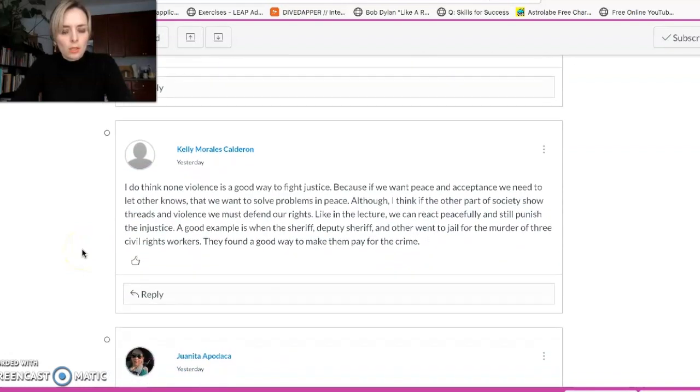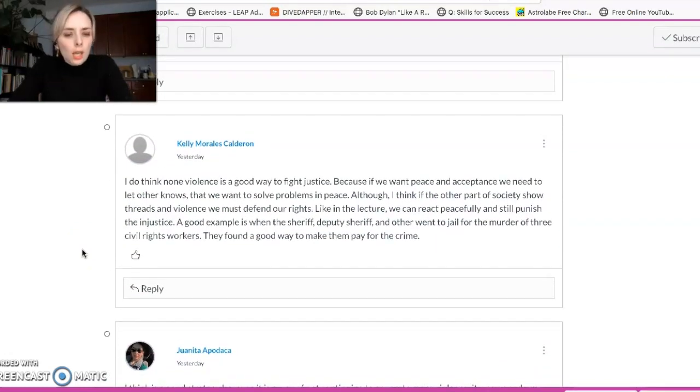So let's read Kelly's. So she says, so this is for part 2. I'm pretending I'm a student now, okay? So she says, I think that no violence is a good way to fight injustice, because if we want peace and acceptance, we need to let others know that we want to solve problems in peace. Although I think if the other part of society shows threats and violence, we must defend our rights. Like in the lecture, we can react peacefully and still punish the injustice. A good example is when the sheriff, deputy sheriff, and others went to jail for the murder of 3 civil rights workers. They found a good way to make them pay for the crime.